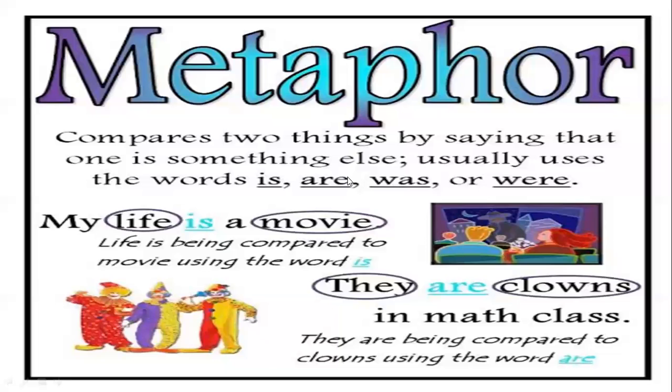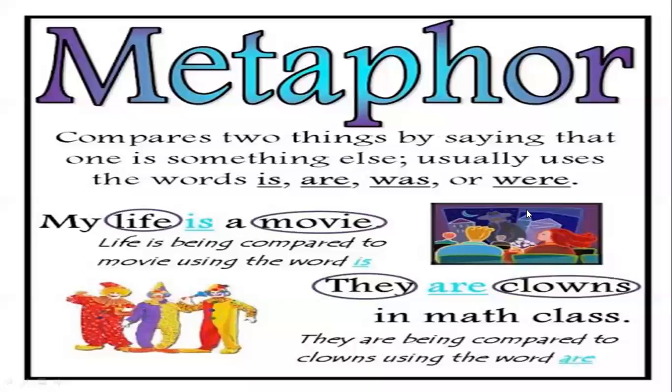In another example, they are clowns in math class. There are no clowns in the math class, but why is it said like this? Just to compare the children with clowns. If the sentence were, they are like clowns in math class, then it would have been simile. But now they are considered to be clowns, so this is metaphor. This is how we differentiate between simile and metaphor.